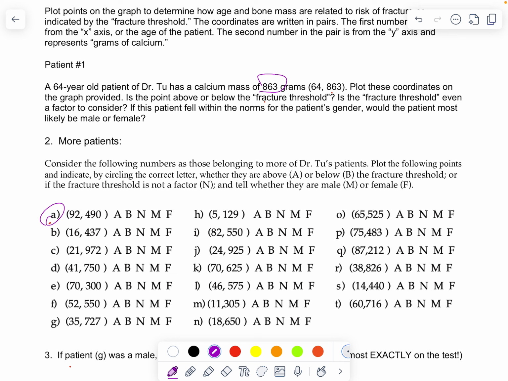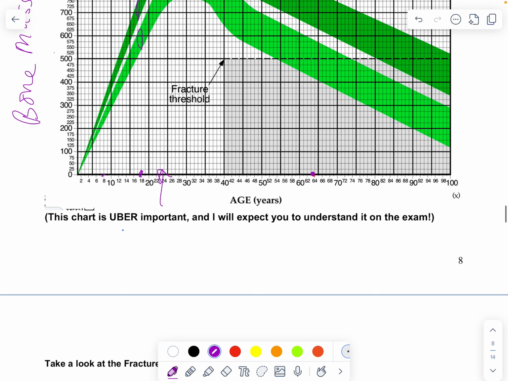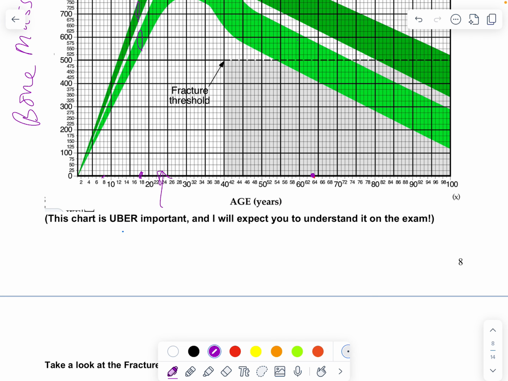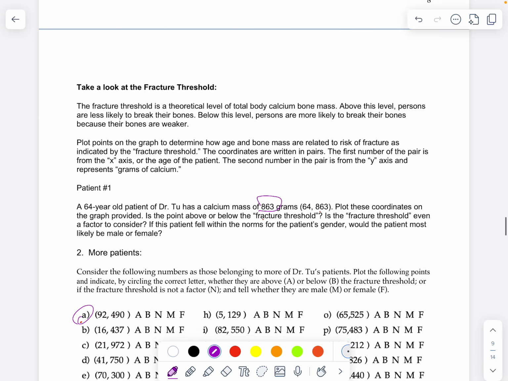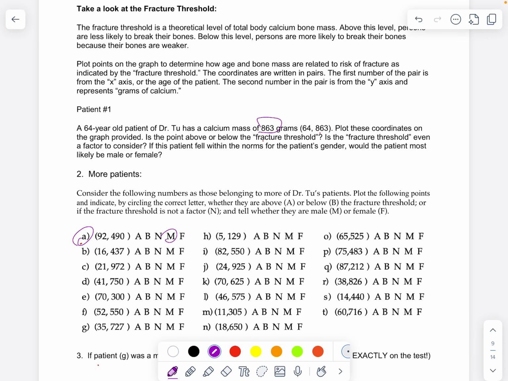So let's take a look at patient A. 92 years old, 490. So let's go 92, and we're going to follow it up to 490. Let's just face it, 92 years old and 490, that's really good. Chances are we would say this patient is a male. So we would circle male right there.